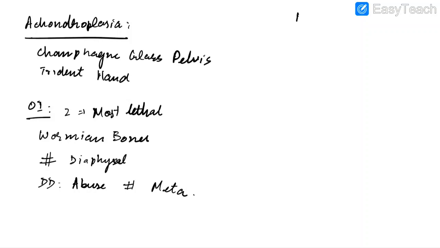Now let us discuss about mucopolysaccharidosis or MPS. In case of Hurler syndrome, which is mucopolysaccharidosis type 1, we will have mental retardation, hepatosplenomegaly, and cloudy cornea as clinical features. Radiological features include J-shaped sella and thickened calvaria. We will also have oar-shaped ribs. Remember, Hurler syndrome occurs due to deficiency of alpha-L-iduronidase, which leads to accumulation of heparan sulfate and dermatan sulfate.